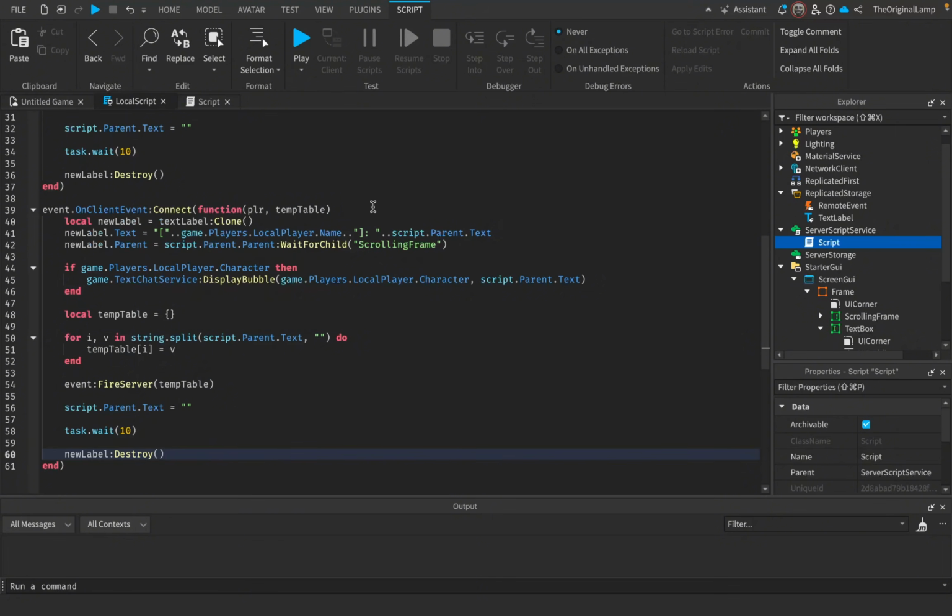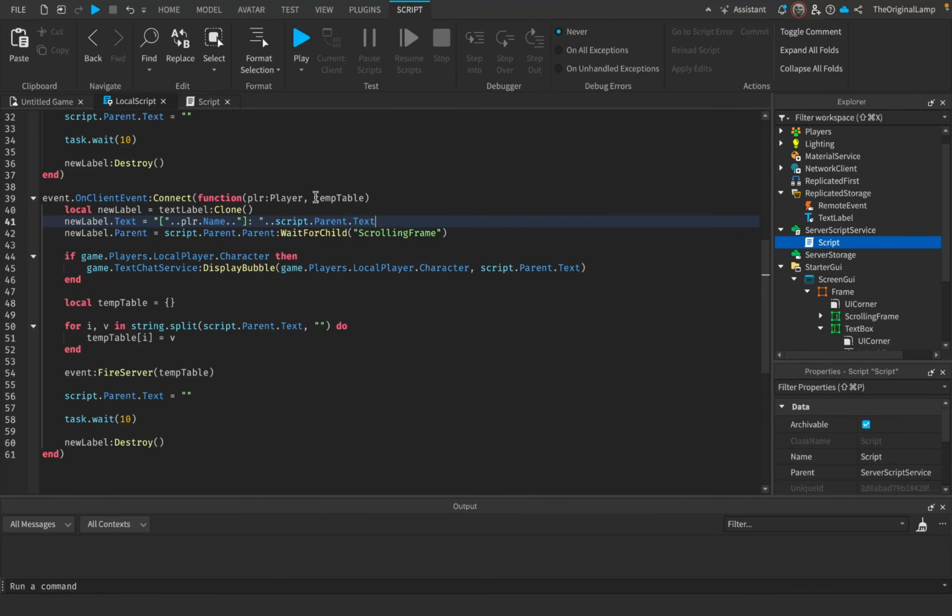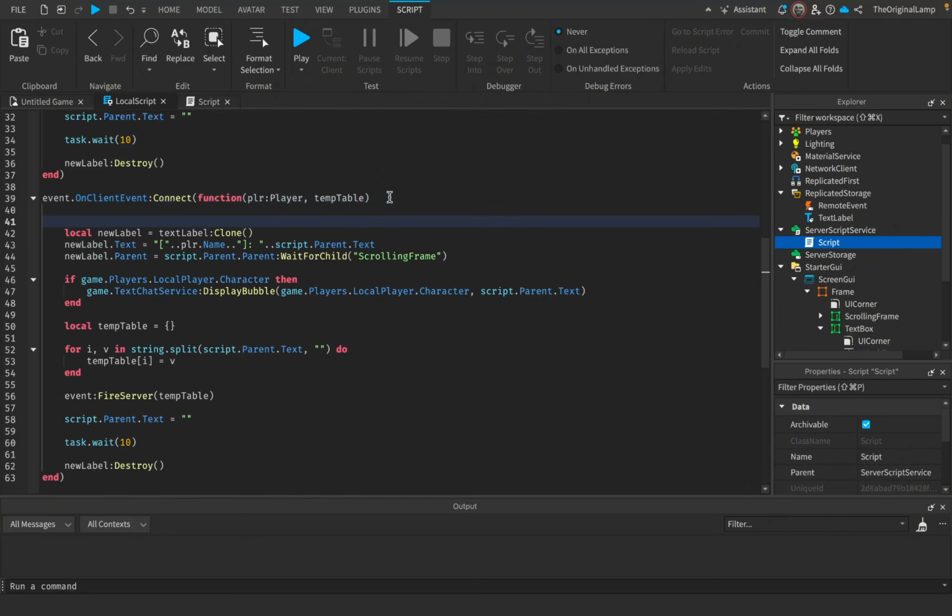But of course, we're going to have to change some things, right? Instead of game.Players.LocalPlayer.Name, it's going to be this player's name, so plr.Name. And instead of this being script.Parent.Text, we want to take this temp table and actually decode it. So I'll say local decodedText, and initially it's just going to be nothing.